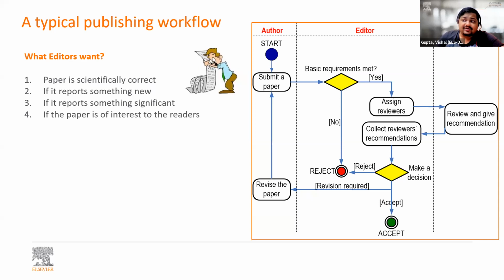And how to find the right audience? You need to look at the aims and scope of the journal and follow it completely. You need to read the latest articles to find out the current interest of that journal and what the readers are currently reading or demanding to read. All these things will help you find the right audience for your article, right?